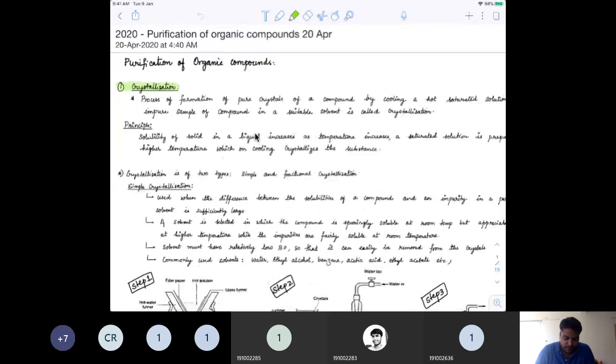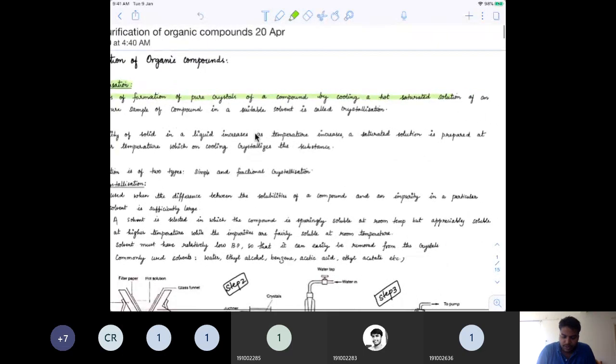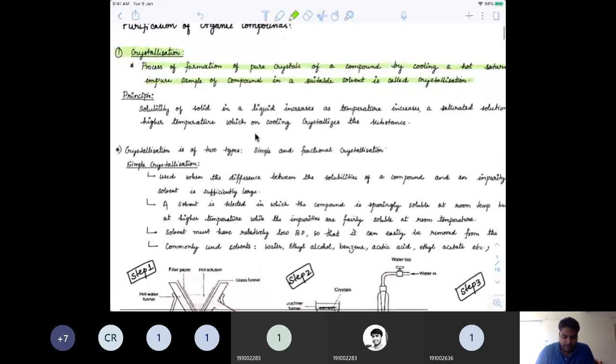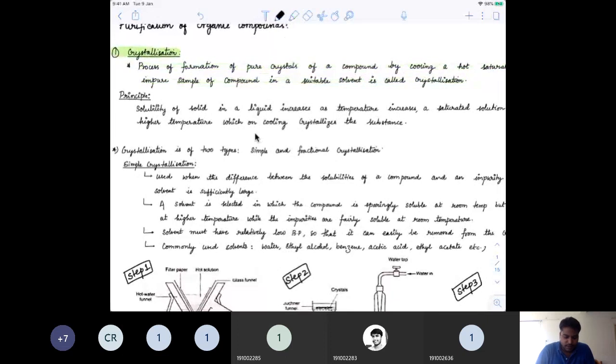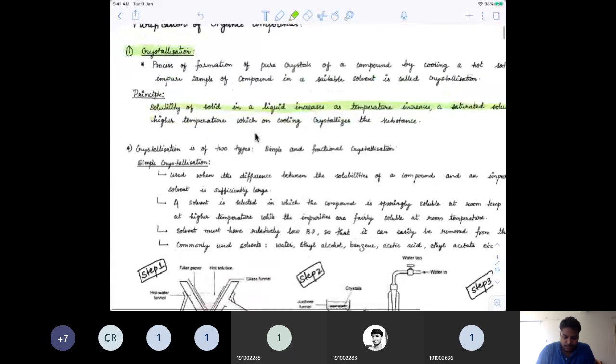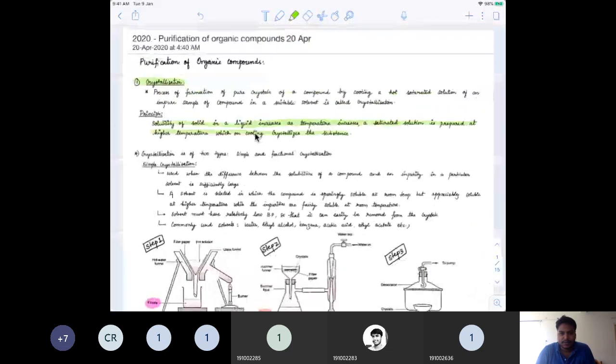Okay, so you can see that formation of pure crystals of a compound by cooling a hot saturated solution of any impure sample in a suitable solvent is called crystallization. Well, the principle behind this is solubility of solids in liquids. When you add a solid to a liquid, solubility increases as the temperature increases, and the saturated solution is prepared by increasing the temperature, which on cooling crystallizes the substance. So that is a basic idea.